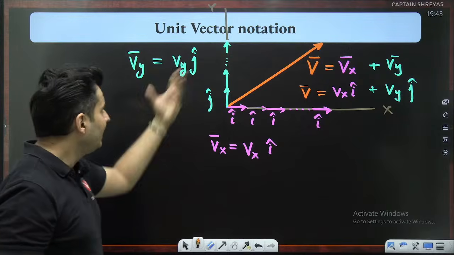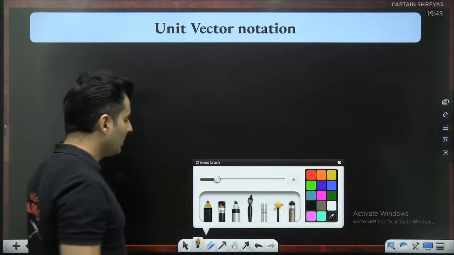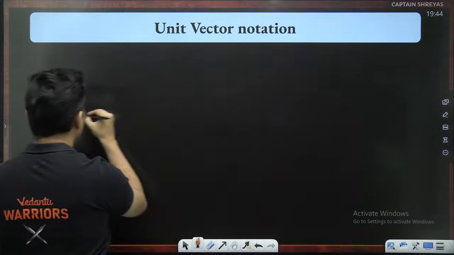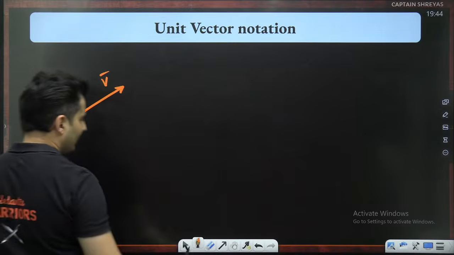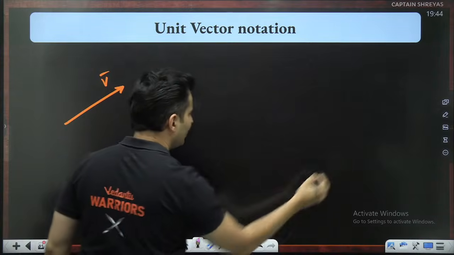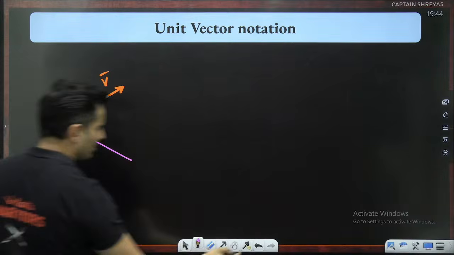And this I can do even in 3 dimensions, by the way. Imagine I have a vector like this, and you can obviously take 3 different components. One is like this.